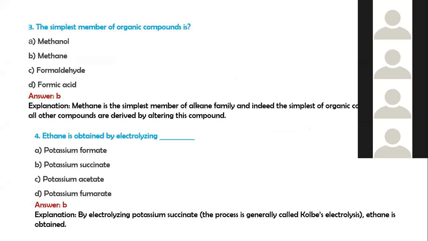This process is generally called as Kolbe's electrolysis. Ethane is obtained from this potassium succinate.